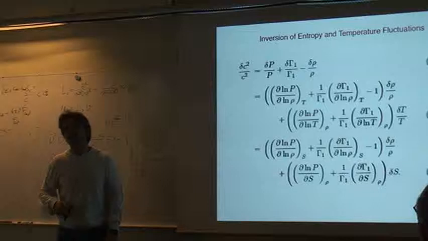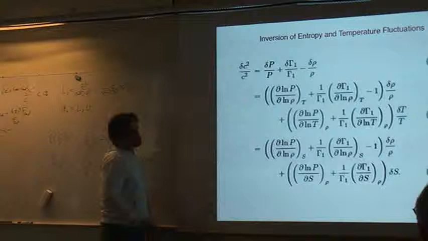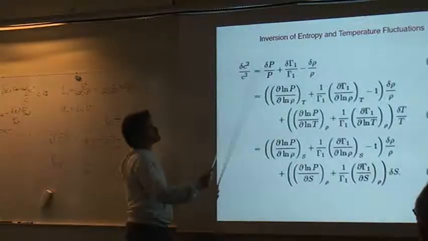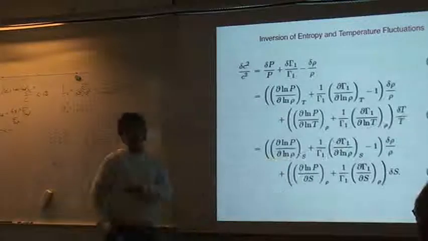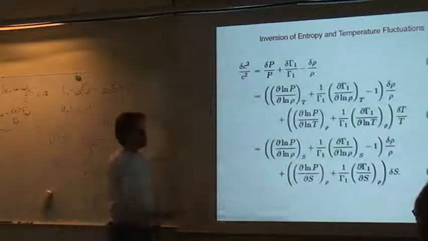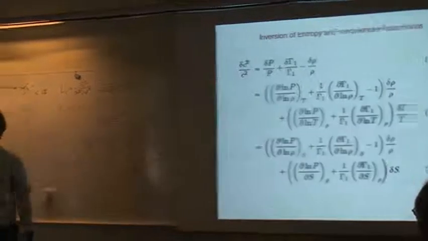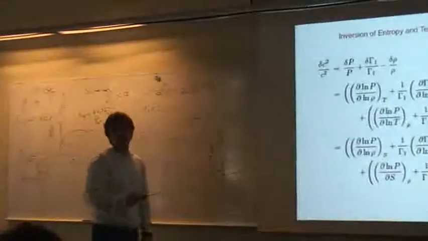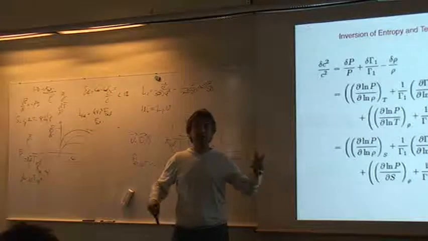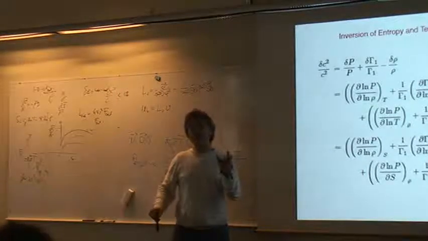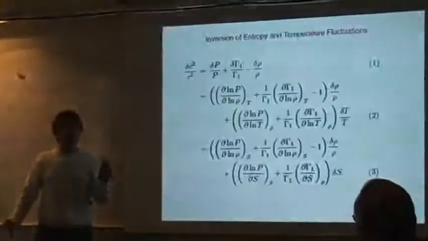nabla 1 being one of the adiabatic exponents. And by a trick of standard thermodynamic variables, you can express delta c squared over c squared as a perturbation of the density and temperature with respect to a background state, a background model, or you can do the same with delta S. So we have a means, through helioseismic inversion, to invert either the temperature map in the sun or the entropy map. And since we have, by other means, using the rotational splitting of the acoustic modes, we can invert the rotational profile.